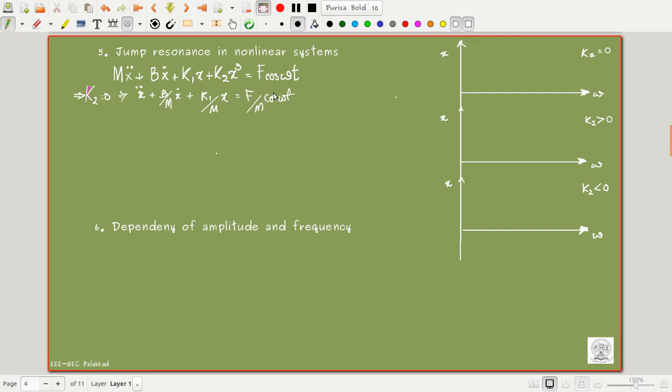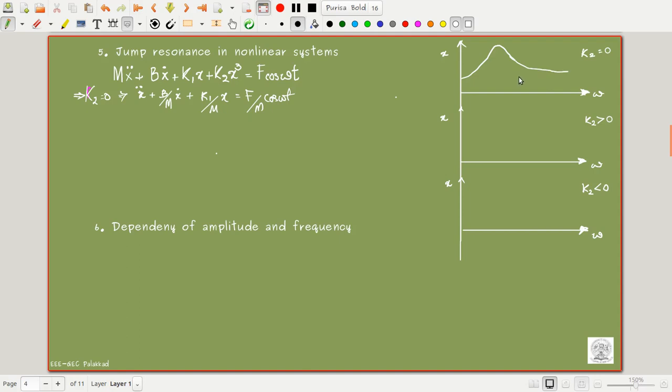Now we will try to plot the magnitude, the frequency response of the system, as omega varies from 0. For k2 equal to 0, we know this kind of response, something like this.